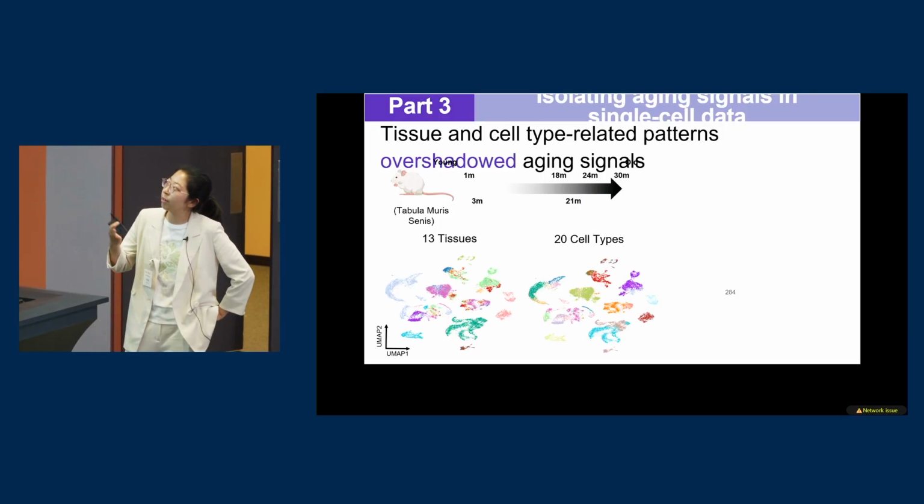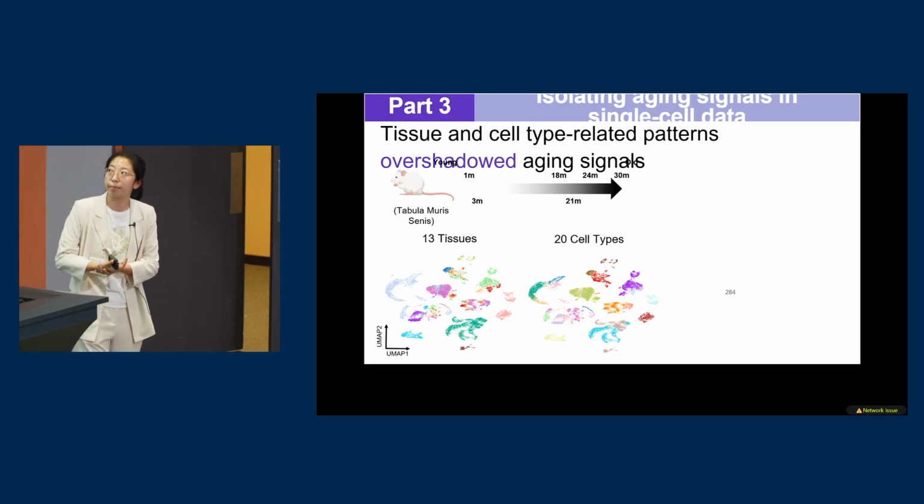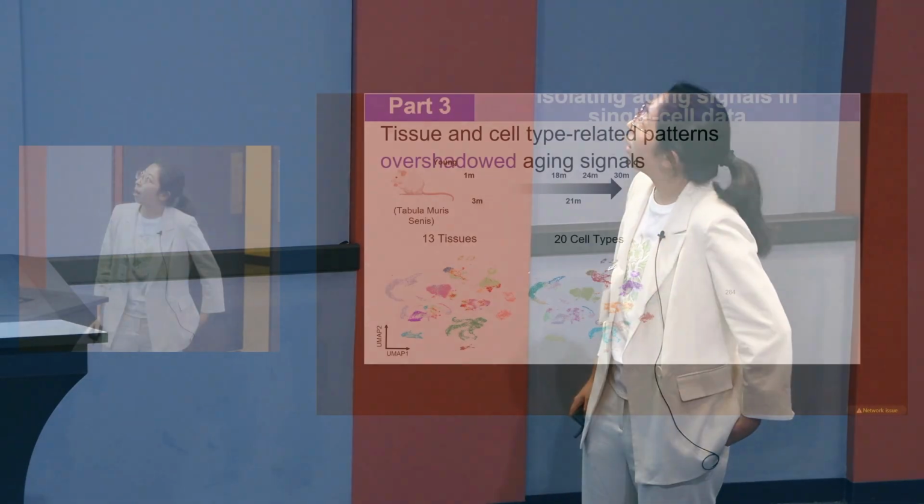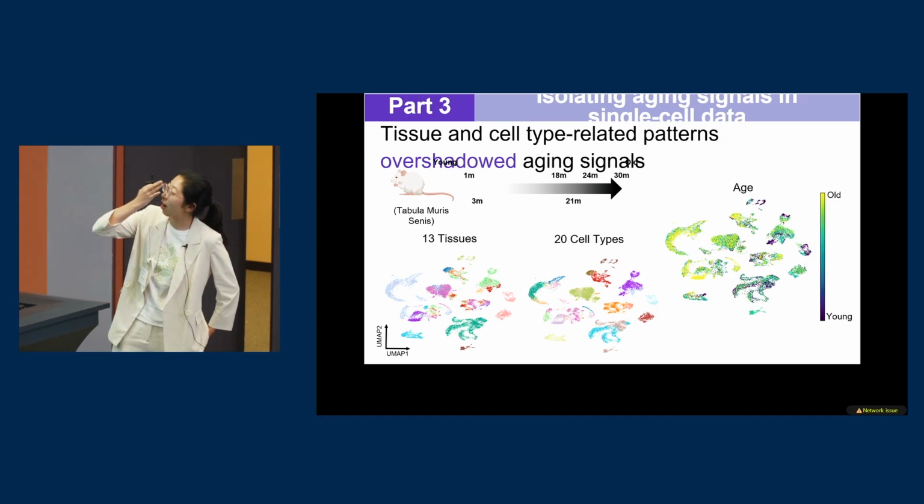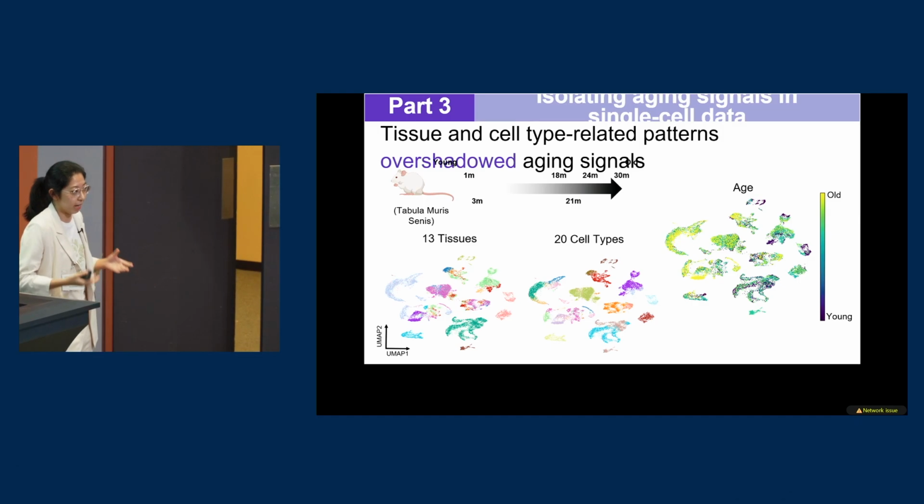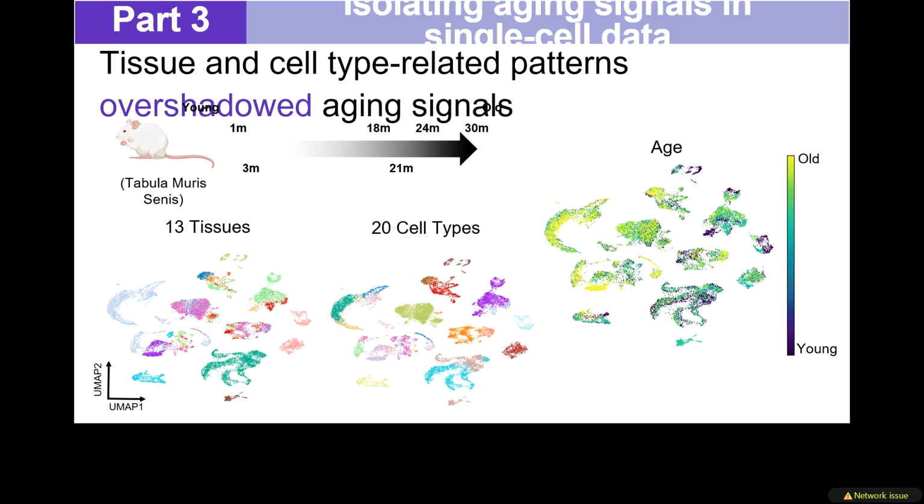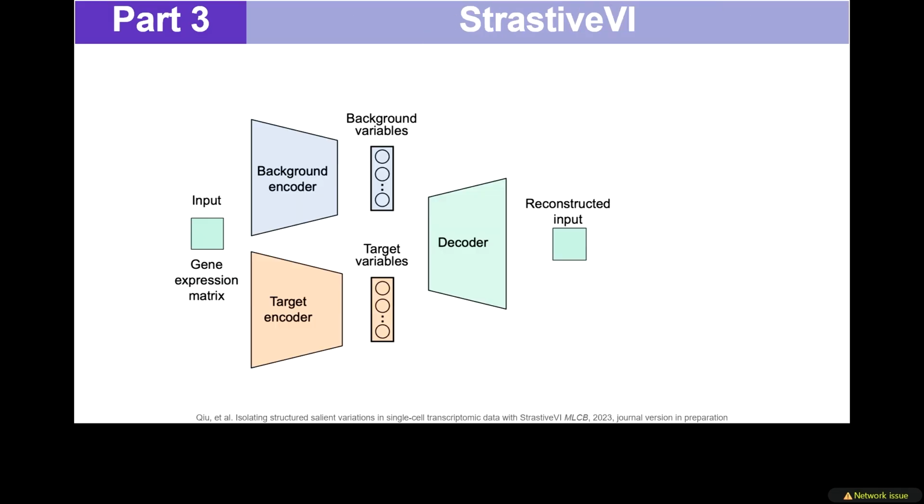And so when we visualize the raw data, we can see that the cells are mainly grouped by tissues and cell types. However, when we color those cells by age, we can see that it's hard to see any aging patterns. This is because the aging signals are overshadowed by the tissue and cell type signals. And so we proposed this new method called stress-UVI, which takes the gene expression matrix as